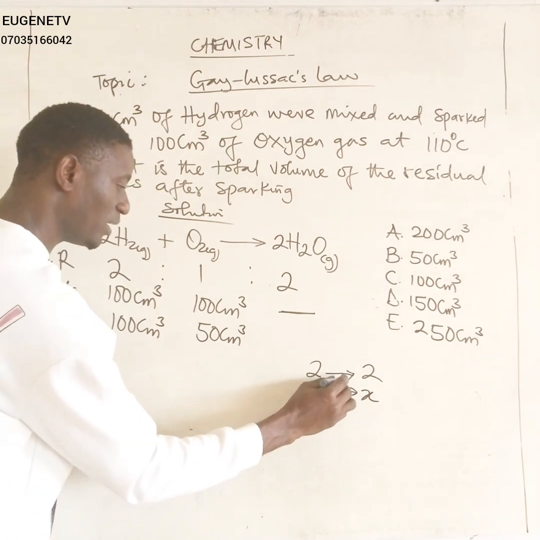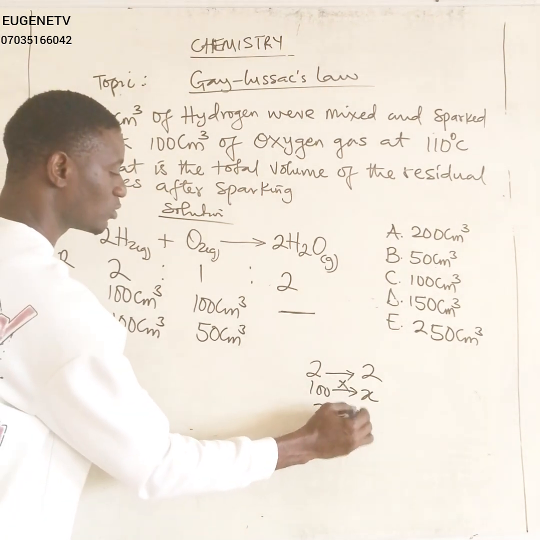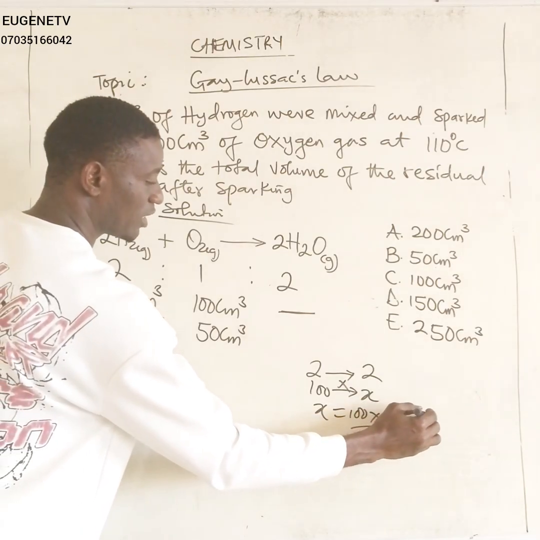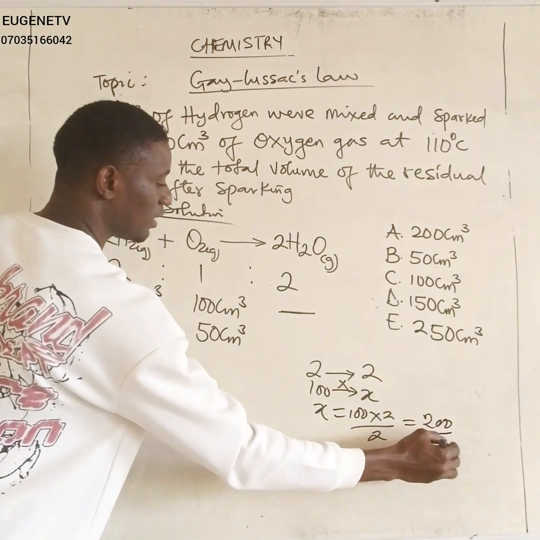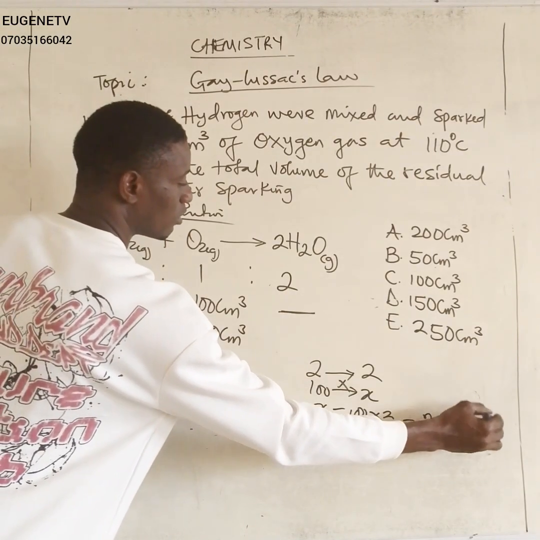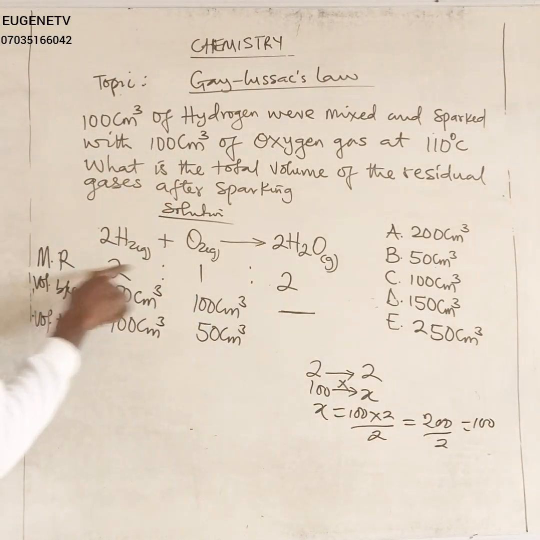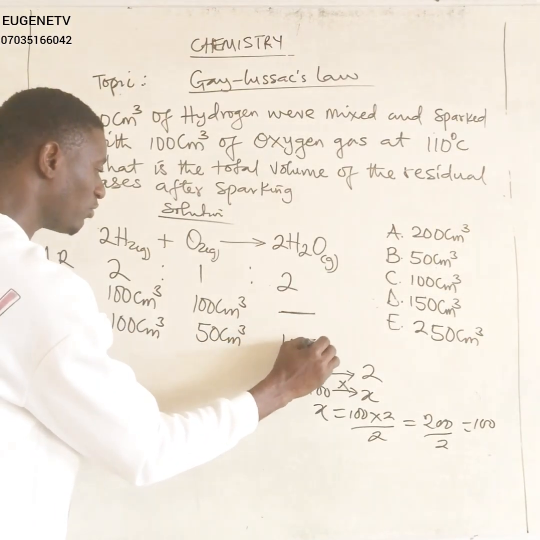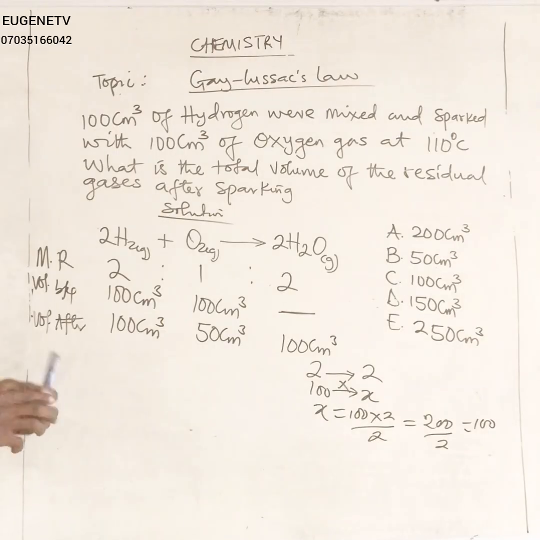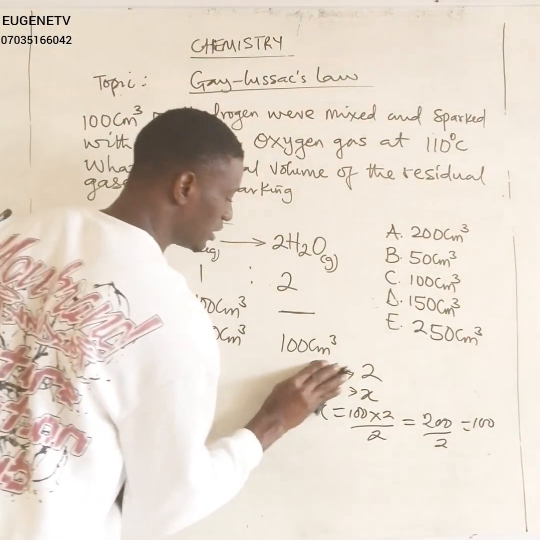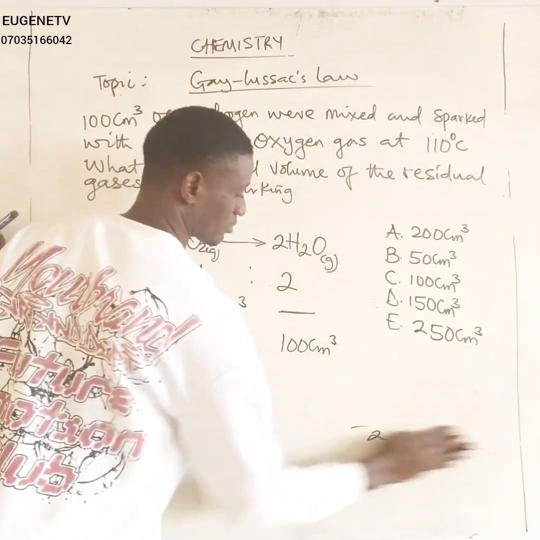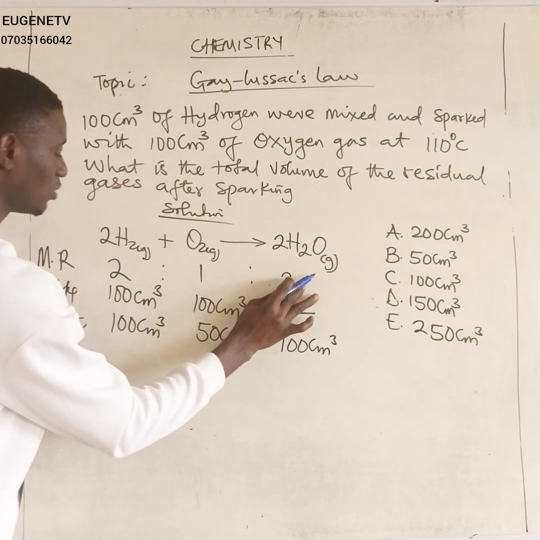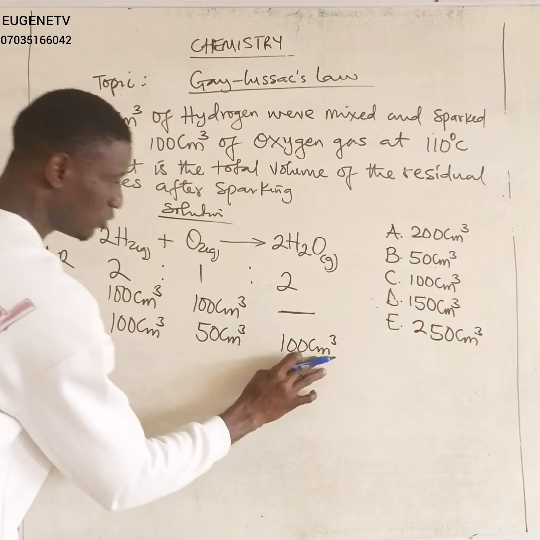So if we make such a formula and we cross multiply, we'll say x is equal to 100 times 2 all over 2. Of course, we know that 100 times 2 is 200, and 200 divided by 2 is going to give us 100. So that simply means that if we have 2 here, we can produce 2, and if we have 100 here, we can end up producing 100 cm cube of steam. Let me put this up. Alright, so if you have 2 here, we can produce 2. So if we bring 100, we can produce 100.